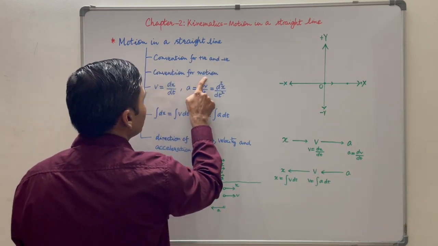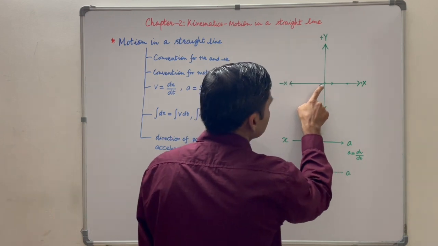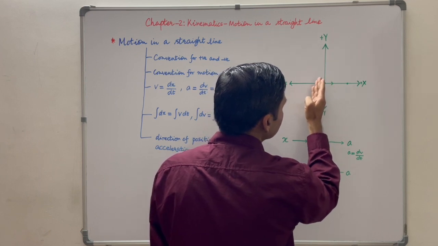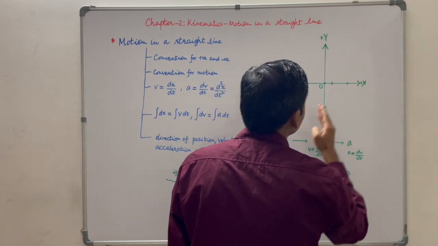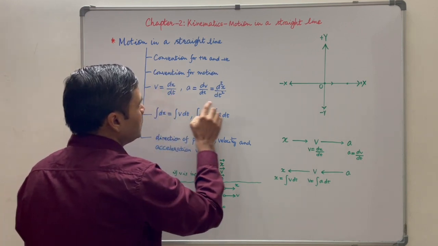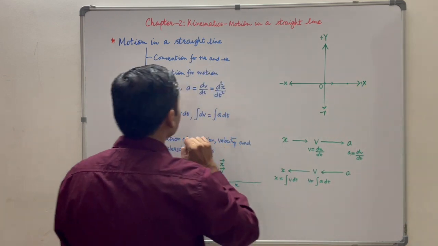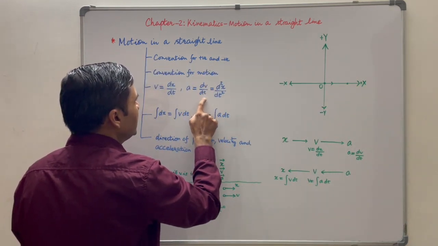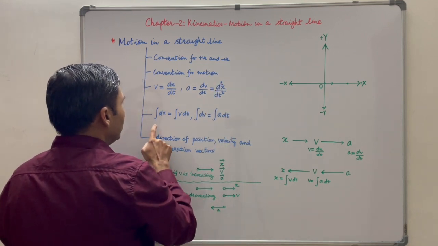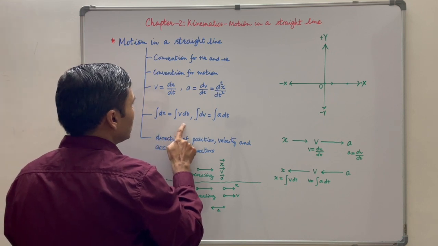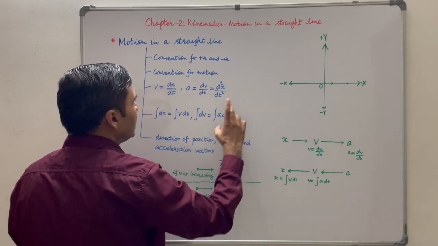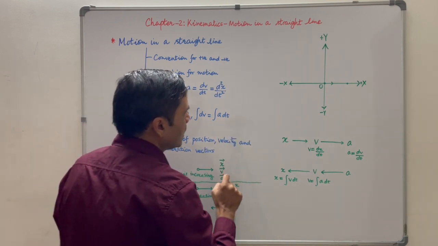Second point, convention for motion. Generally, it is considered that the particle is at origin at t equal to 0, and then it starts moving along the positive x-axis. Third point, v is equal to dx by dt if the particle is moving along the x-axis, and a is equal to dv upon dt, which in turn is equal to d square x upon dt square. Similarly, integration of dx is equal to integration of v dt, and integration of dv is equal to integration of a dt. Let us consider these 2 points separately.